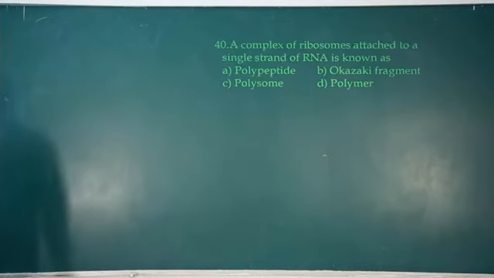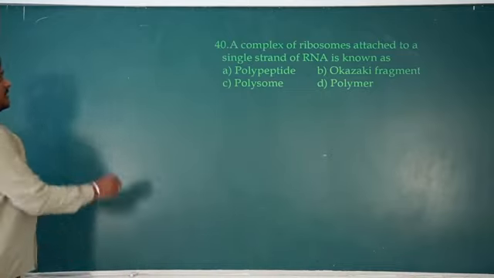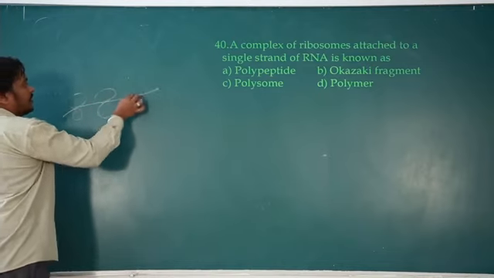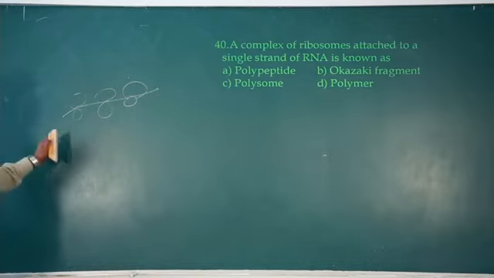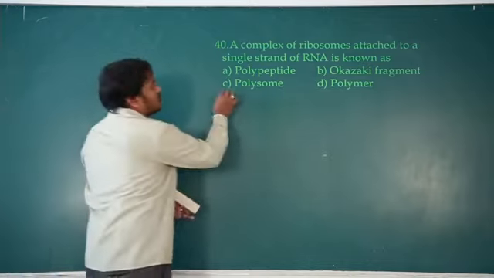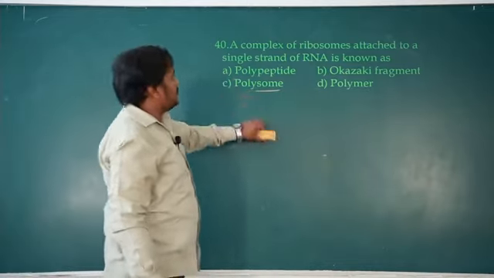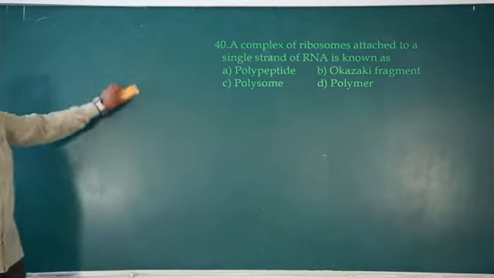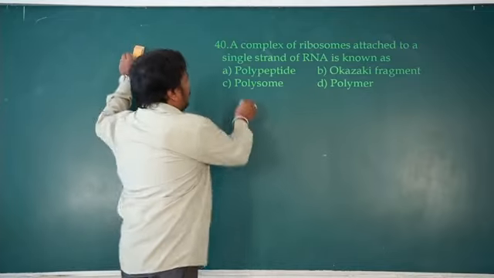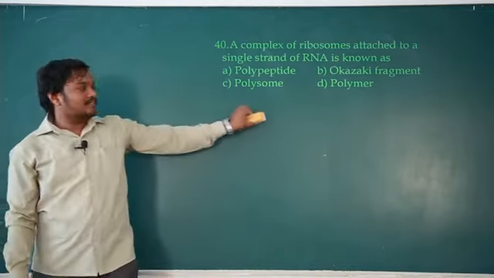Okay, 40. A complex of ribosomes attached to a single strand of RNA is known as? During translation, multiple copies of a protein are made on a single mRNA when the ribosomes bind like this. When all these are bound together, it is called a polysome. So polysome formation happens. This polysome is responsible for the formation of the same copy of a protein many times. So that is the polysome. This is the right answer. Okay, so it completes, and thank you.